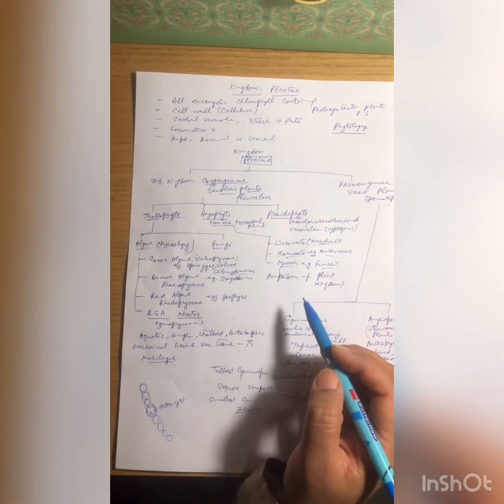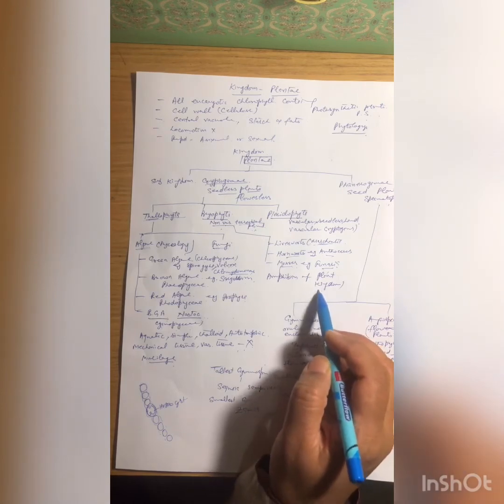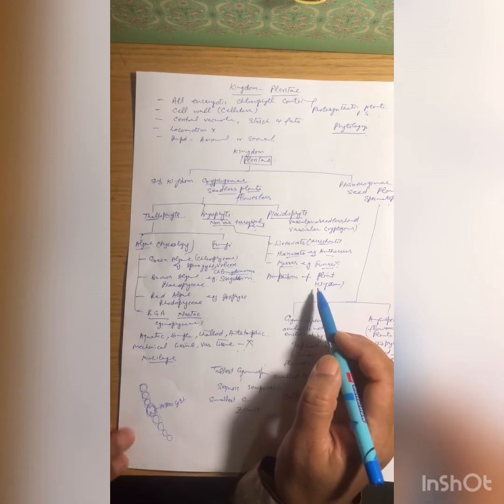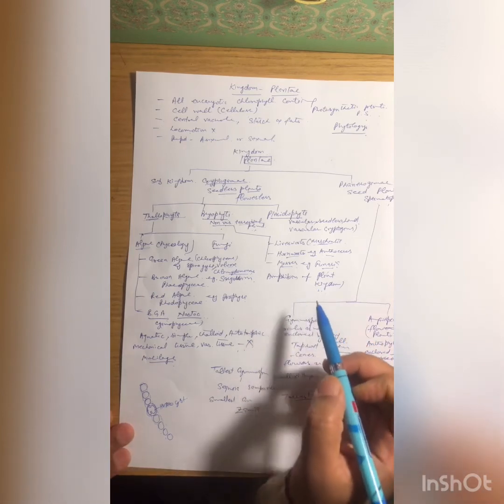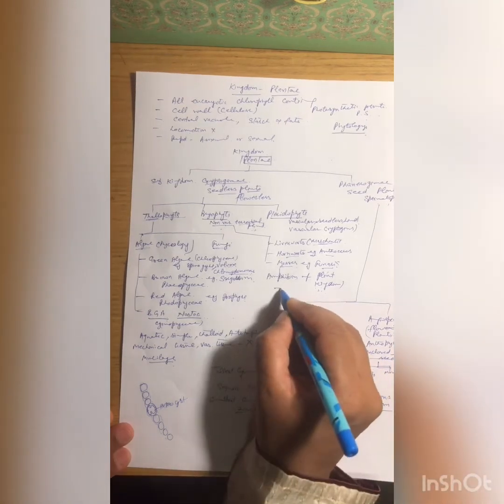These bryophytes are also known as amphibians of plant kingdom because water is essential for the fertilization. That is why the bryophytes are known as amphibians of plant kingdom, or these are also known as terrestrial amphibians.